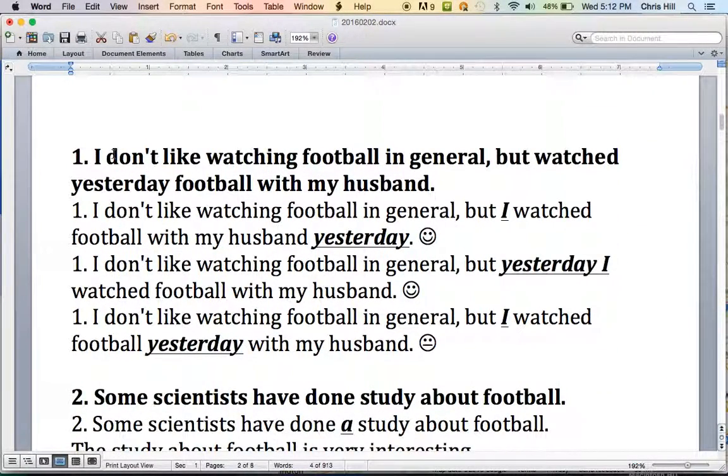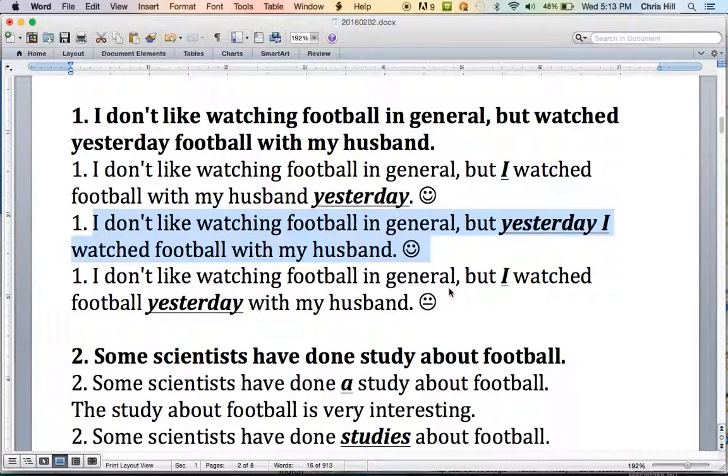Number 1. I don't like watching football in general, but watched yesterday football with my husband. There are a few ways we can change this, but here's one of them. I don't like watching football in general, but I watched football with my husband yesterday. So here we need to make sure we have a subject for this verb, and yesterday needs to be moved. We can move it to the end of the second clause, or we can move it to the beginning of the second clause, and here we're using but to join the 2 clauses. So you could say, I don't like watching football in general, but yesterday I watched football with my husband.